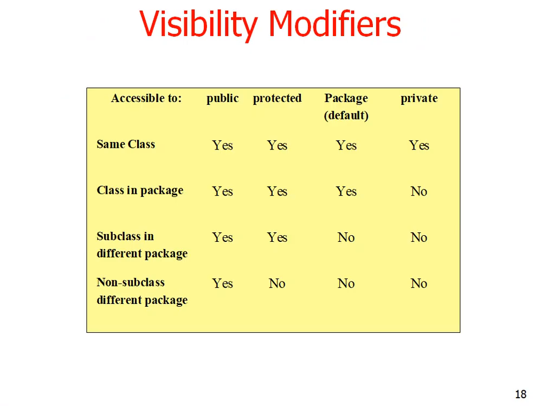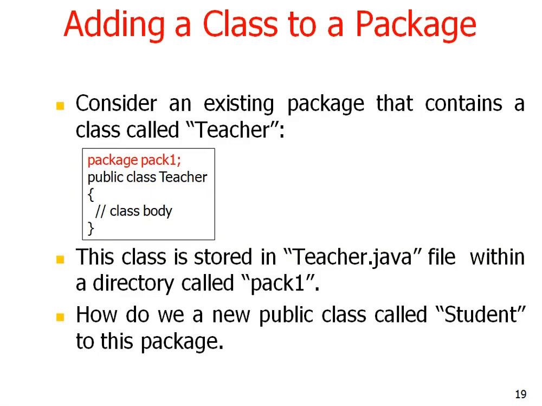So these are the visibility modifiers: which class and which package can be accessible, and how. Try to read the table carefully for visibility modifiers such as public, private, protected, or default.